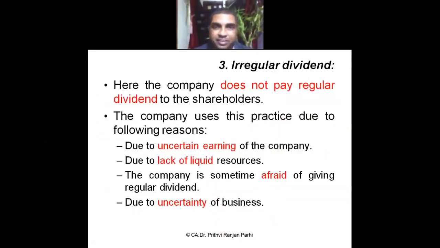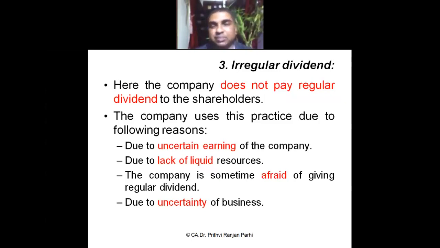Third kind of dividend policy is irregular dividend. As the name suggests, under this kind of dividend policy, companies do not pay dividend regularly. Why do they do like this? Due to uncertain earning, the earnings are not sufficient. Or due to liquidity: profit might be there, but sufficient cash balance is not there to pay dividend. So, lack of liquidity of resources.